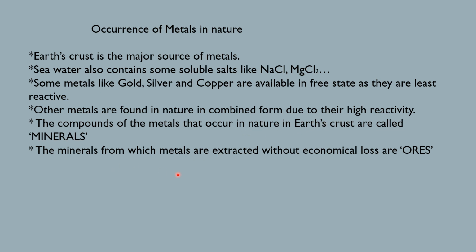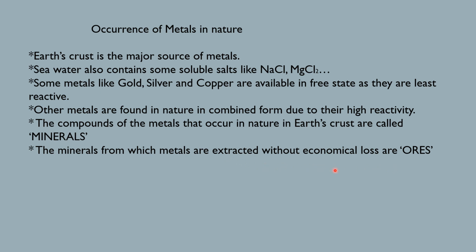And the minerals from which metals are extracted without economical loss are called ores. So here these are the two words. Minerals and ores are the two key words that are related to metals. Metals exist in compound form and these compounds that occur in nature in Earth's crust are known as minerals. And from these minerals, if the metals are extracted without economical loss, they are called ores.